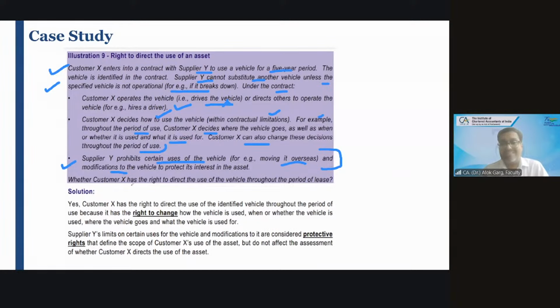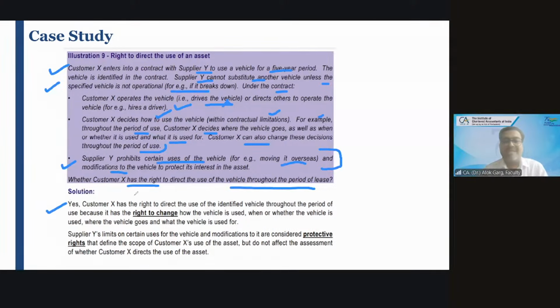Whether customer X has the right to direct the use of the vehicle throughout the period of the lease? Yes, sir. What about the others? Chitra, Neha, Megha, Manish, Ankit, Sanjay, Leela. Yes, sir. It is an identified asset, as well as the right to direct the use of the asset is lying with the lessee.